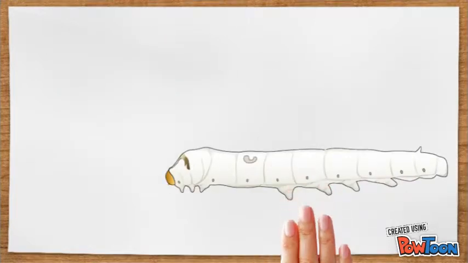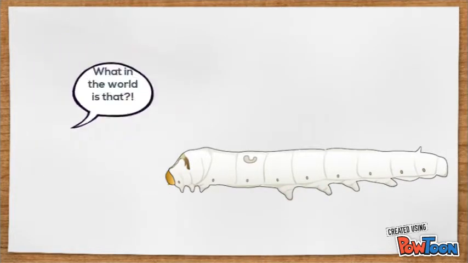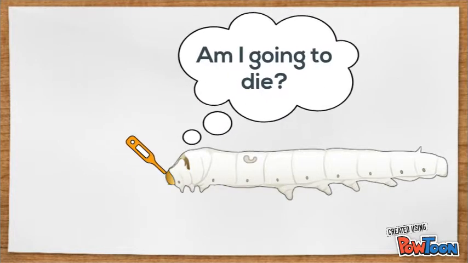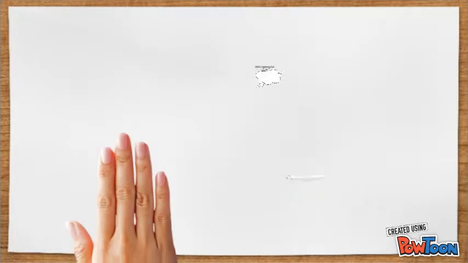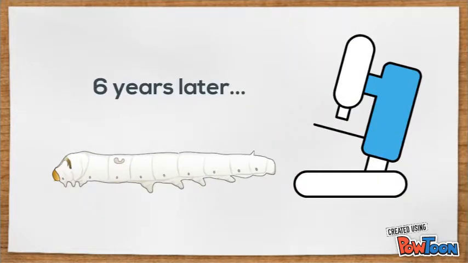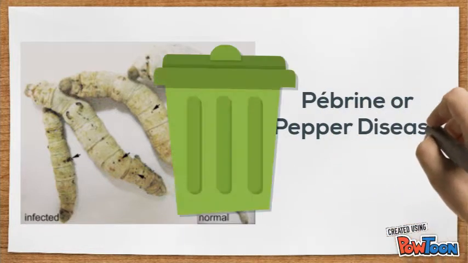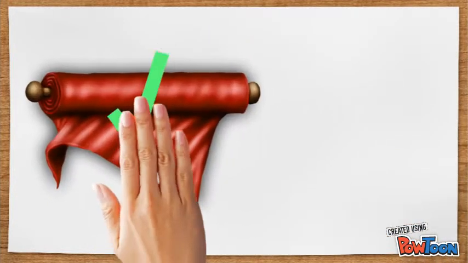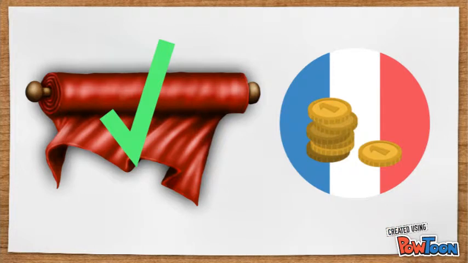Though he had never worked with a silkworm in his life, he was tasked by the silk industry in France to find out how the silkworms could be rid of their disease. At the time, many people believed that disease had no definite cause. Pasteur dedicated 6 whole years to study the worms and found the disease's cause was a parasite. The affected were isolated and destroyed. This breakthrough helped the industry survive as well as France's economy.